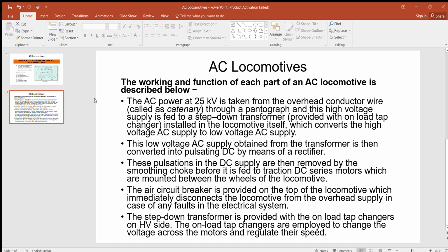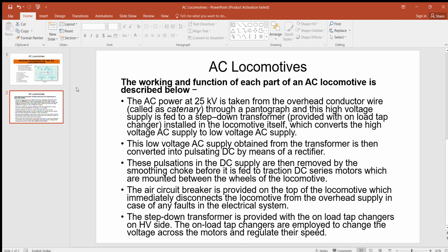Next, I have written here the working and function of each part of the AC locomotive. You have seen there, basically, the traction motor used in this system is a DC series motor.